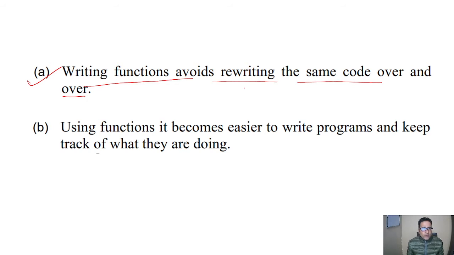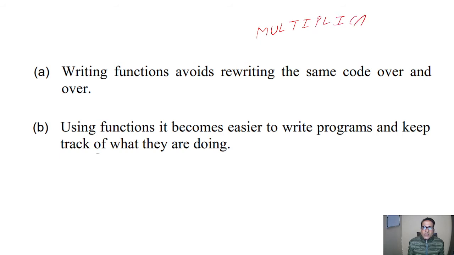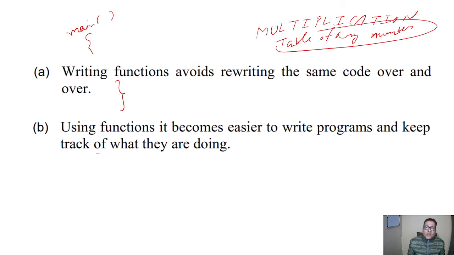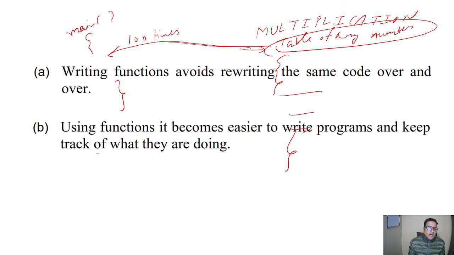It means if we have a requirement of multiplication in some main program, or we can say a table of any number, and if we have the requirement of such a table of numbers, we can write these program statements in a separate function, and we require this table of any number in the main program 100 times.